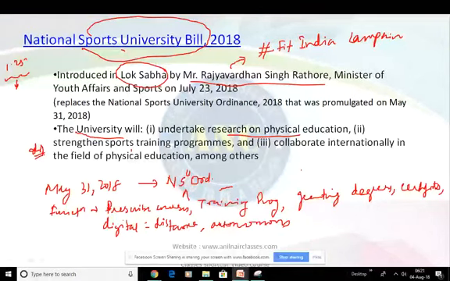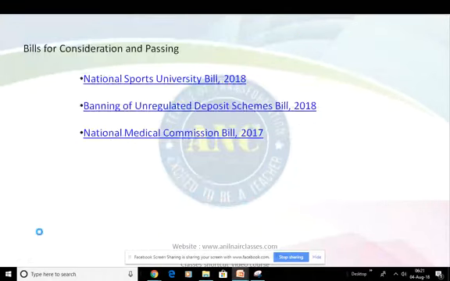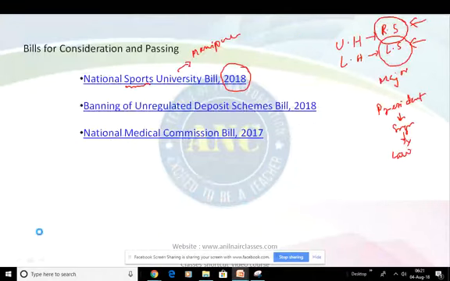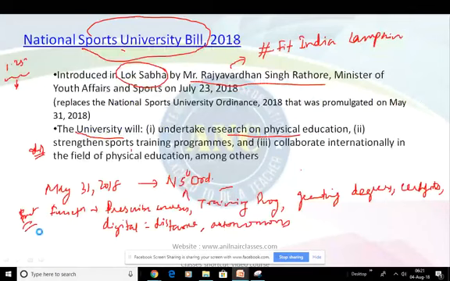This is the objective and this is basically the function of the university, right? Now when we come back, obviously to run a university we need certain authorities, right? So for such authority in this university, in this bill, what is proposed is there are few things